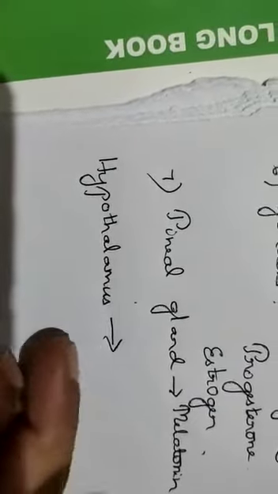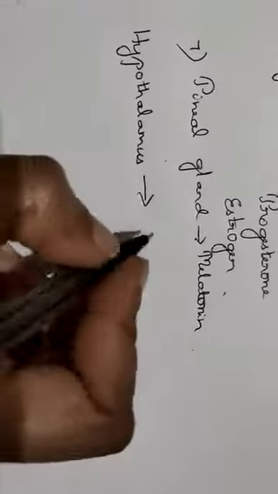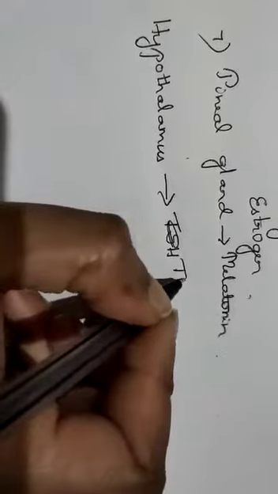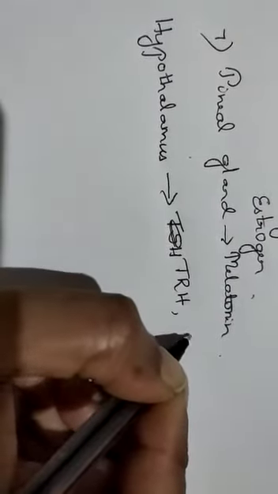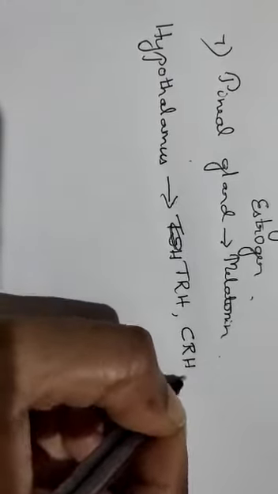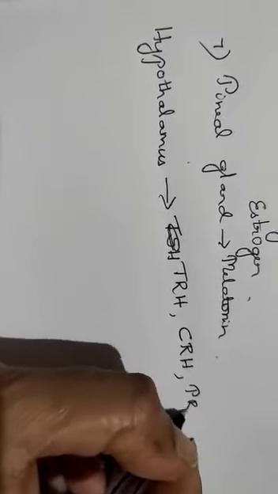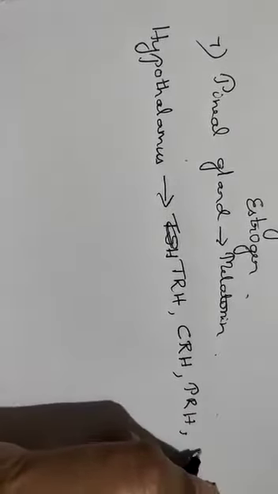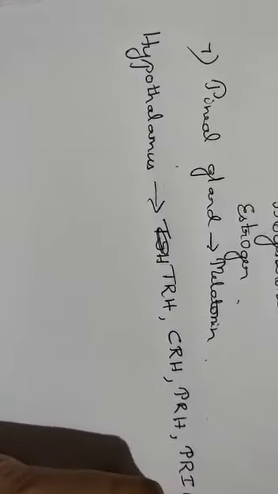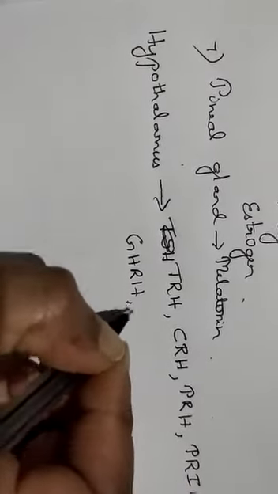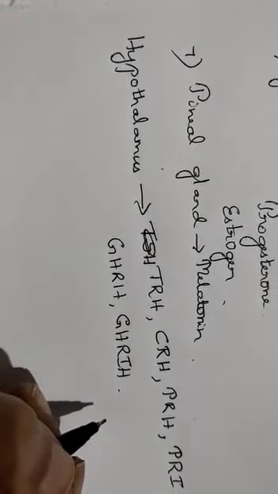It produces both stimulatory hormones as well as inhibitory hormones, like thyrotropin releasing hormone, then corticotropin releasing hormone, prolactin releasing hormone, then prolactin release inhibiting hormone, growth hormone releasing hormone, growth hormone release inhibiting hormone.